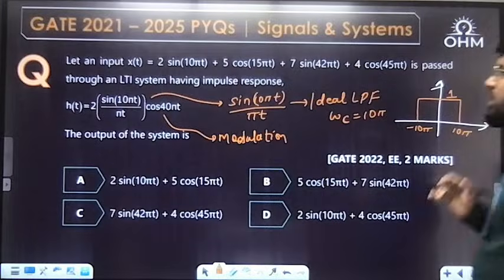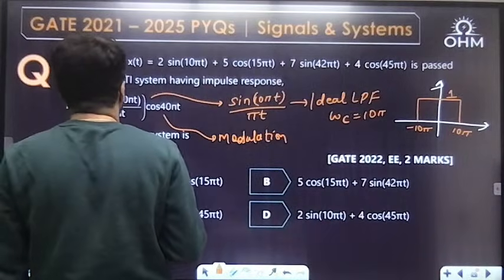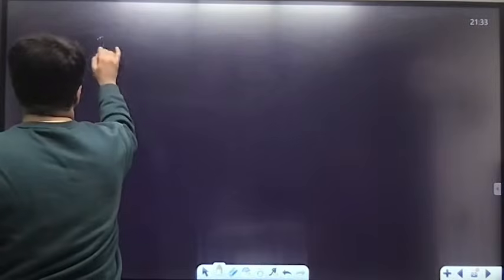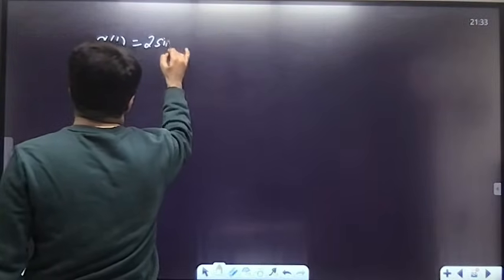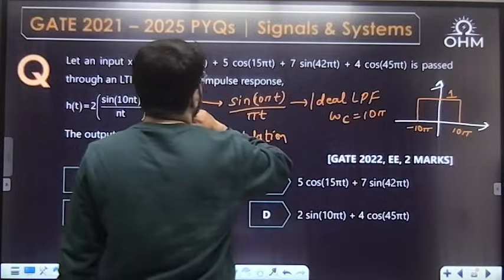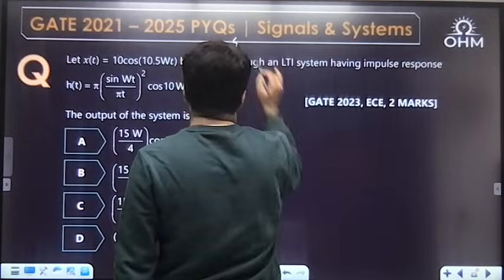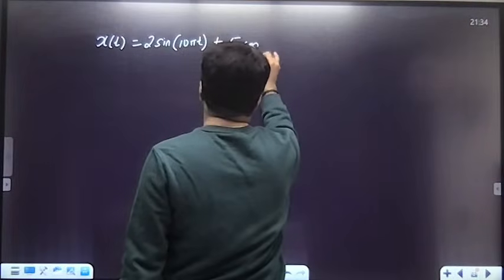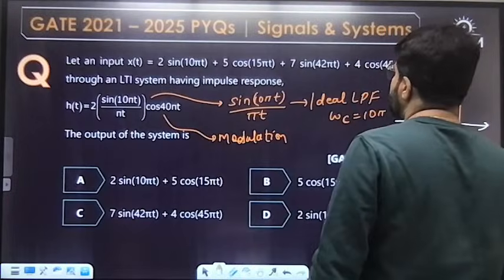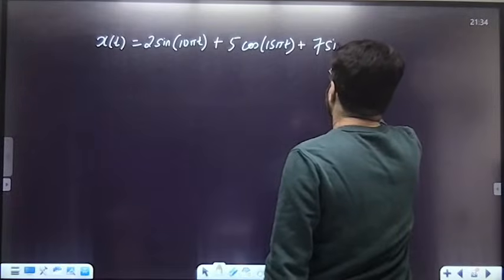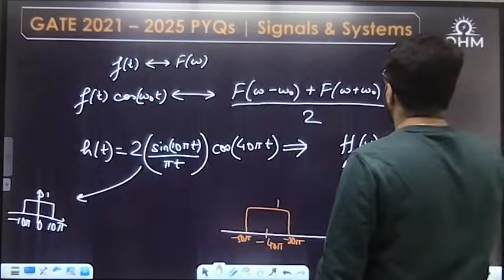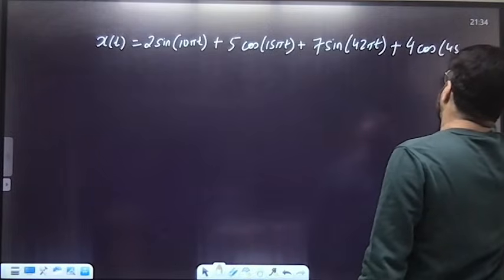Now what is the output? Sinusoids are given with different frequencies. What is the input given? x(t) equals 2 sin(10πt) plus 5 cos(15πt) plus 7 sin(42πt), and the last one, 4 cos(45πt).